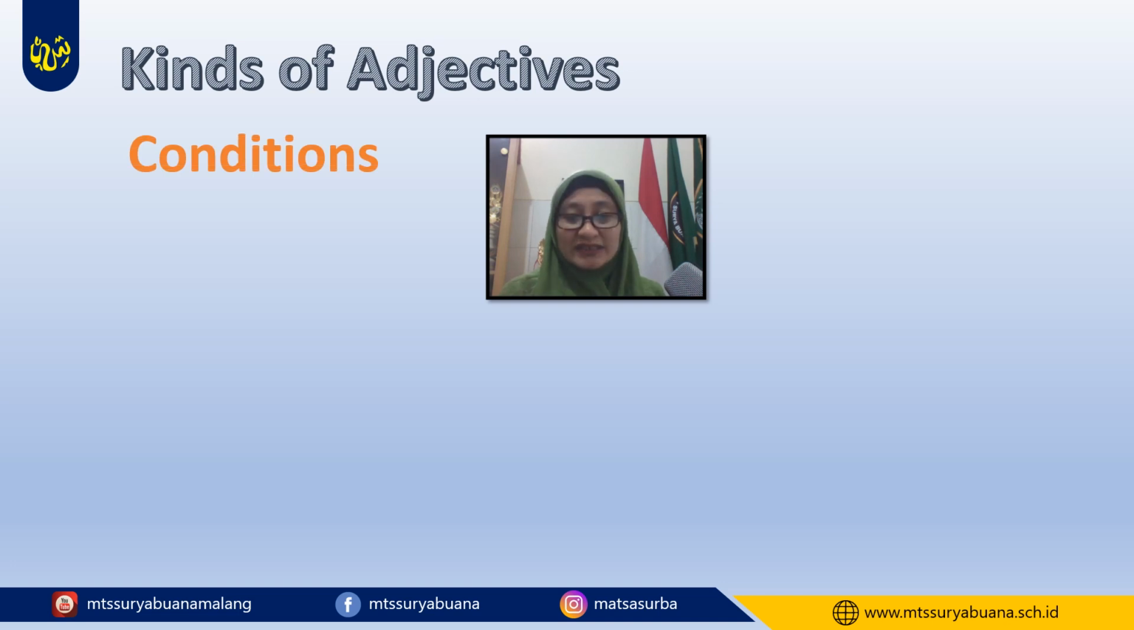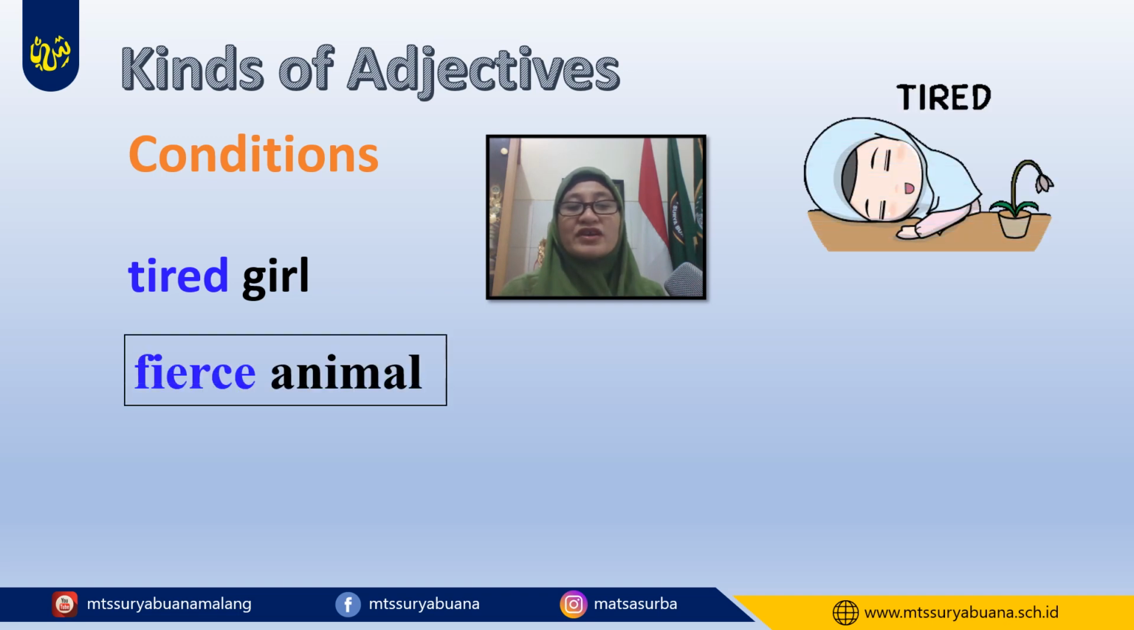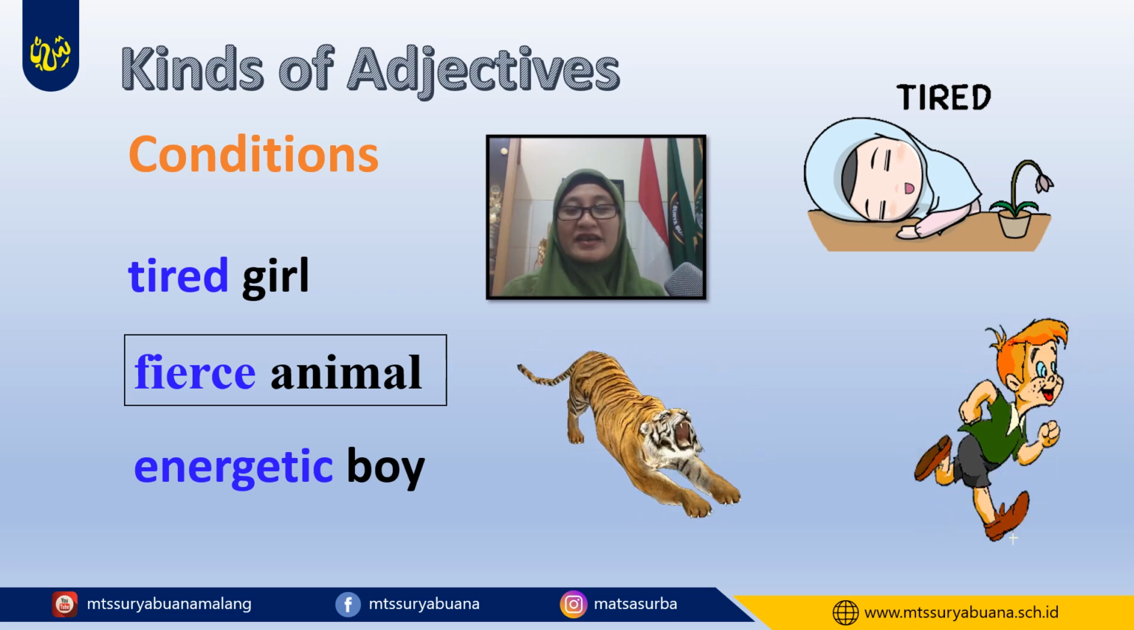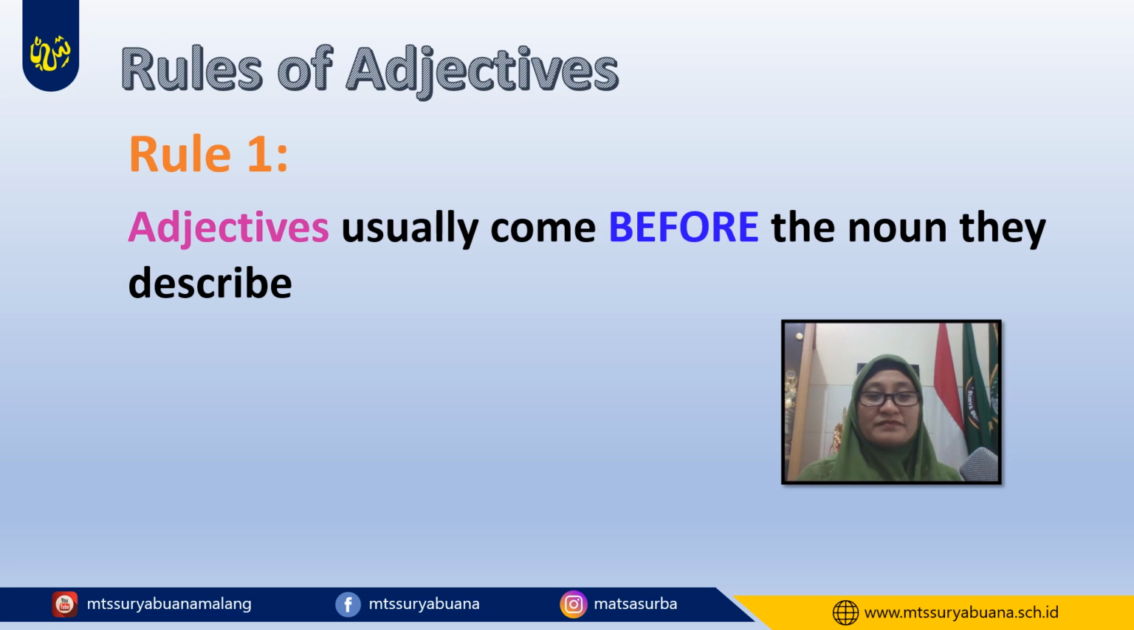It's conditions. Look at the example: tired girl, fierce animal, energetic boy. Now, let's talk about rules of adjective. Rule 1. Adjectives usually come before the noun they describe. Look at the examples. Baby, little, cute, the cute little baby.